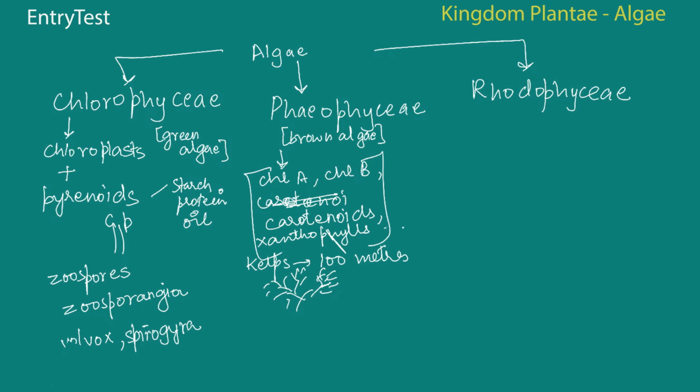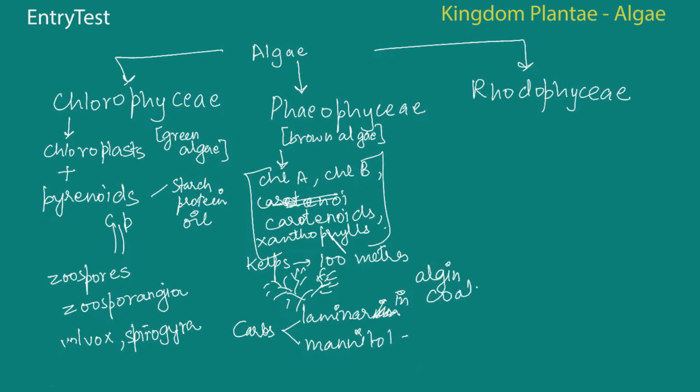Food in case of Phaeophyceae is usually stored in the form of carbohydrates, and usually two kinds of carbohydrates are found in them. One is laminarin and the other one is mannitol. And the vegetative cells, they have a very rigid cellulose wall as well that is covered on the outside by a coating of algin.